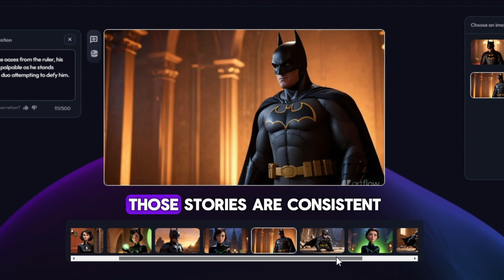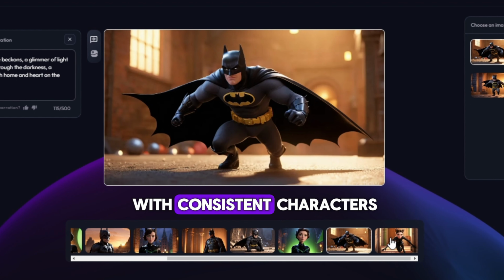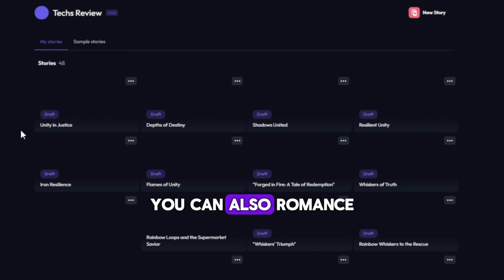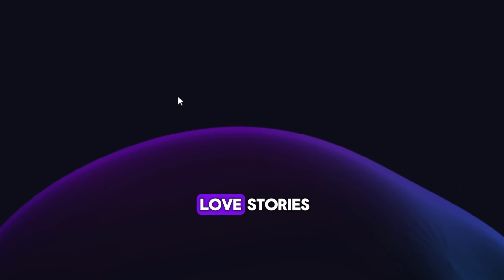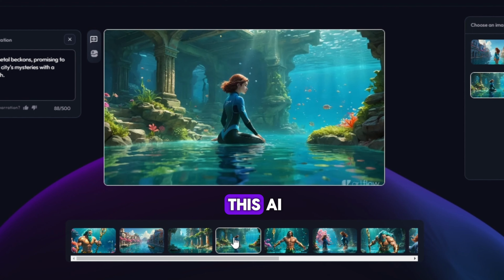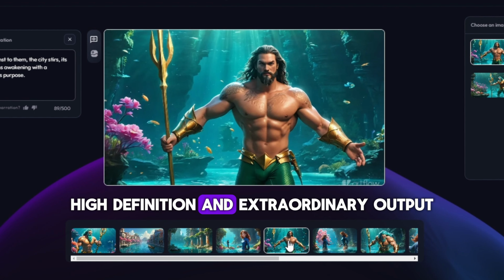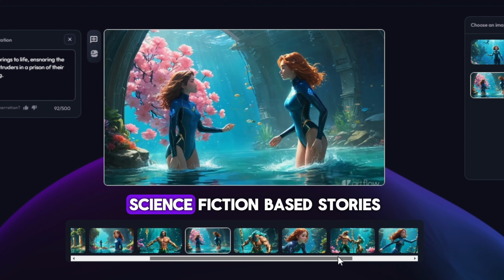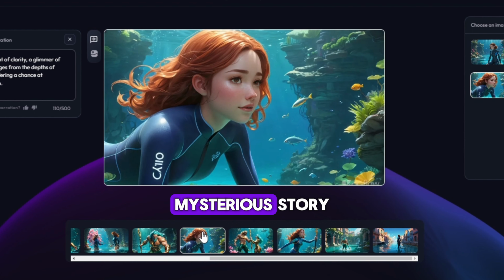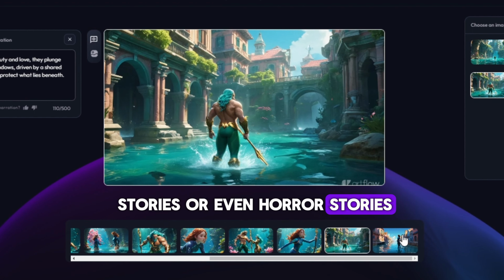Look, the characters of those stories are consistent. You can generate stories with consistent characters. You can also make romance-based stories or even love stories. Children's stories or kids' stories also can be generated with this AI. Here, look at the generation by AI, high definition and extraordinary output. Or you can create science fiction based stories, mystery stories, drama stories or comedy stories or even horror stories.